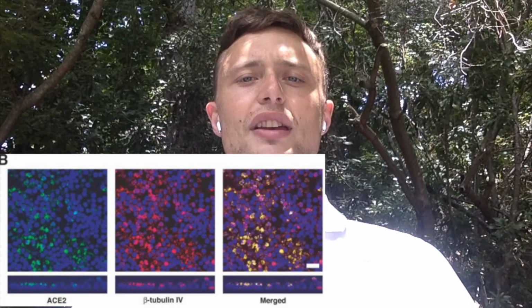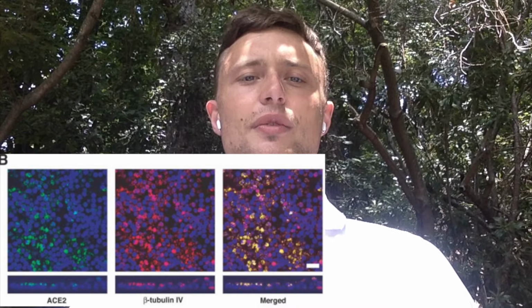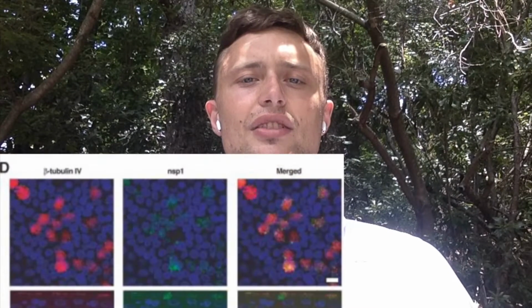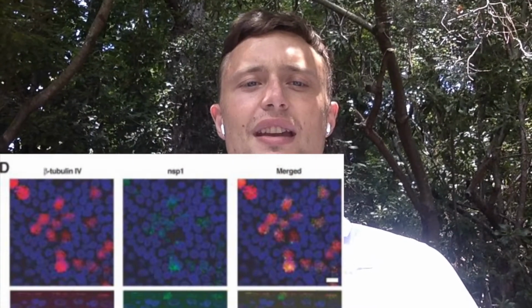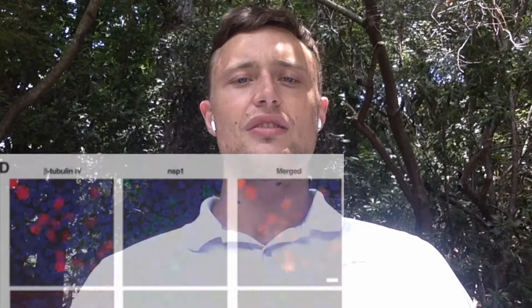First, SARS-CoV preferentially infects cells with ciliated membranes due to elevated levels of ACE2 expression. Image 1 shows a positive correlation between ciliation and ACE2 expression. Image 2 then continues to show the positive correlation between ciliated cells and SARS-CoV infection.